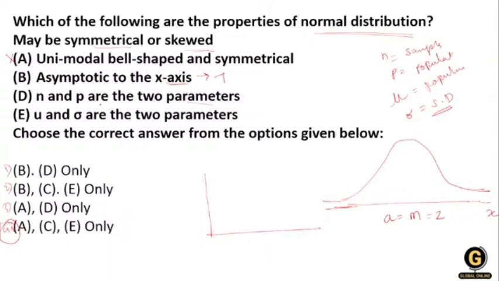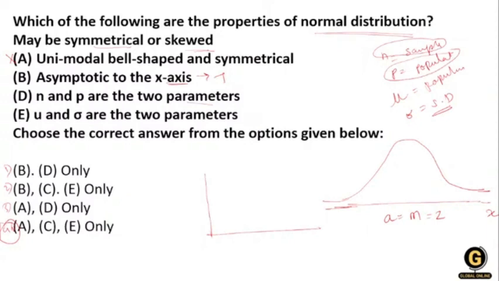Then N and P are two parameters. It is true. Yes, here we need a sample, here we need numbers, and here we also need a parameter, that is population. So number and population are the two parameters over here. Yes, it is true.